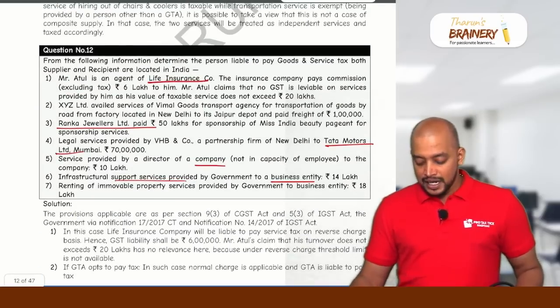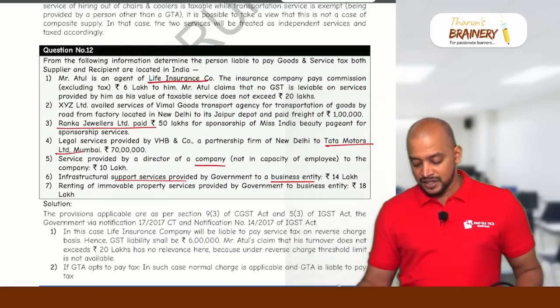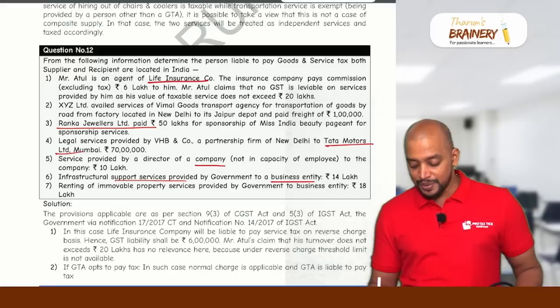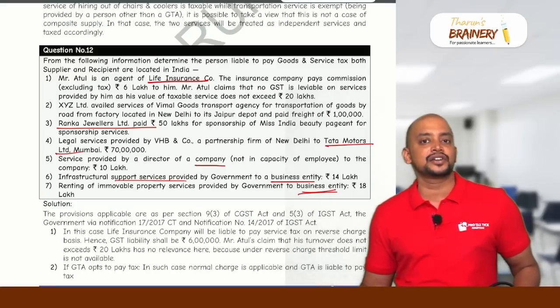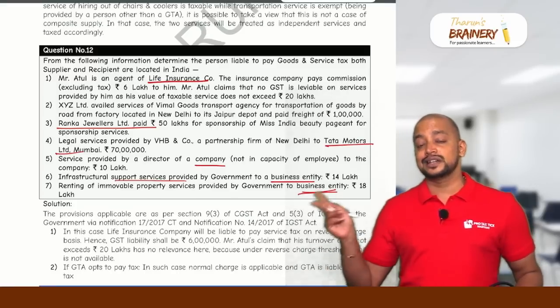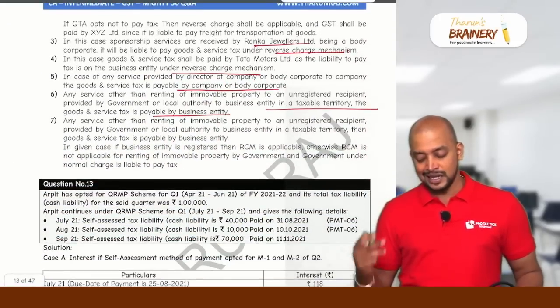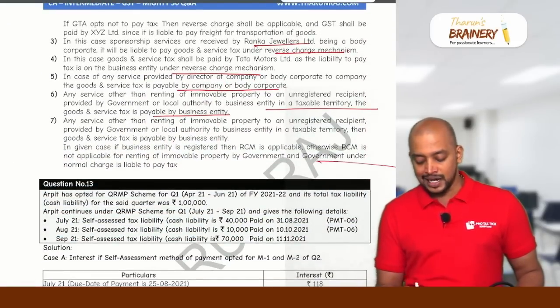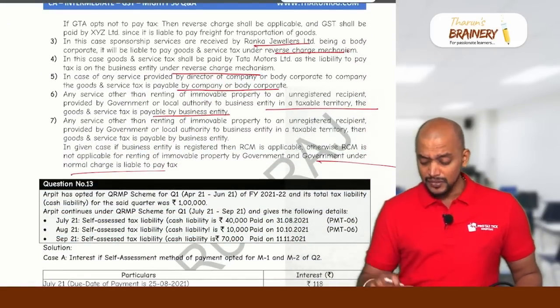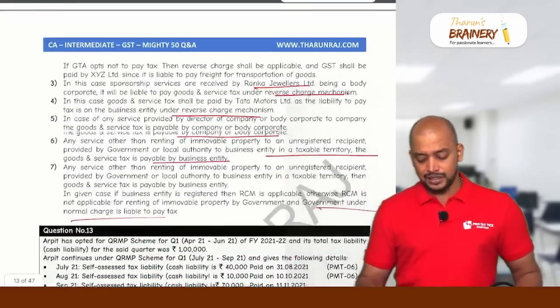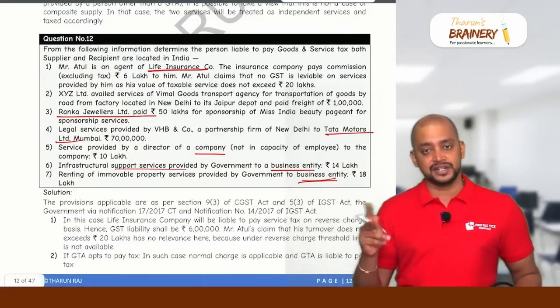Number 7, renting of immobile property services provided by government to business entity, 18 lakhs. Now in this case, renting of immobile property to business entity, is the business entity registered or not, we don't have. If the business entity is registered, it will be RCM. If the business entity is unregistered, then government will pay GST under FCM. Okay. So this is about the question on RCM versus FCM.